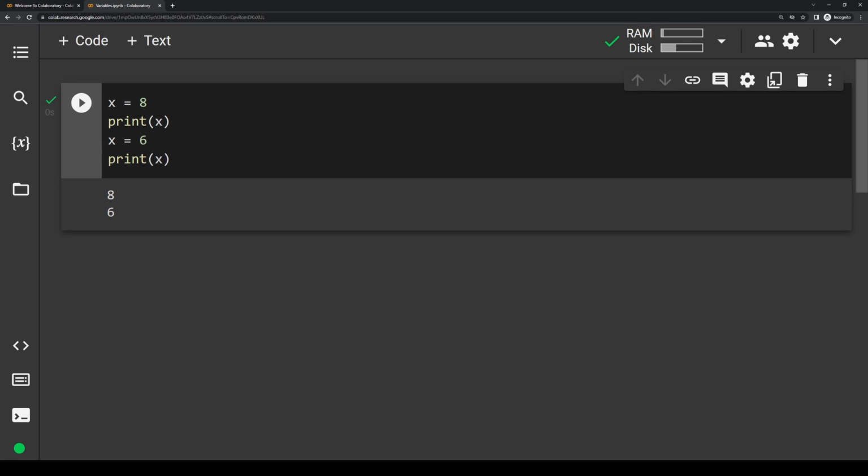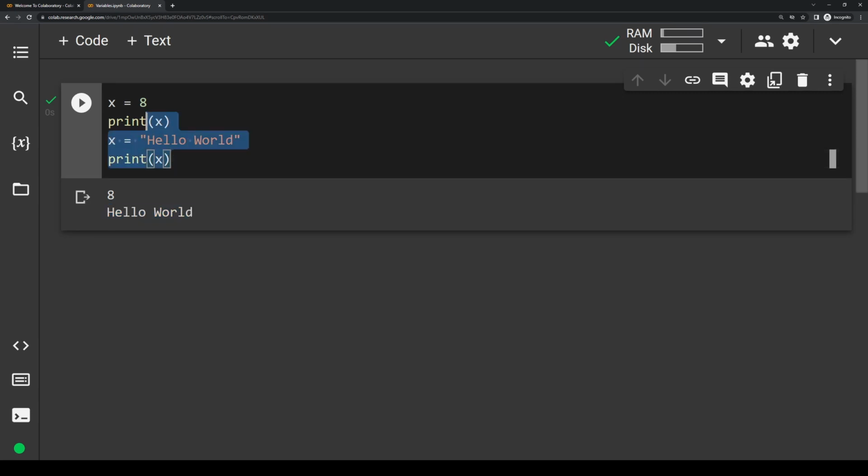One of the unique things about Python is that we can actually change the same variable to a different type. So instead of x equals 6, let's write x equals hello world and then print it out. And you'll see that we have 8 and then hello world. So this is kind of a unique thing in Python and it's perfectly acceptable, though I probably wouldn't recommend constantly switching around the type of a variable just because it doesn't usually make a lot of sense to do so.